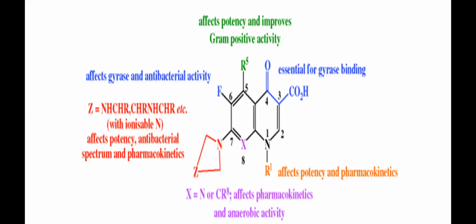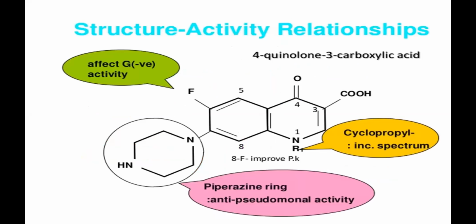And this 1,4-pyridone ring is fused to your benzene or a pyridine ring according to the substance, and it contains a fluorine at the 6th position. Okay, so these are the basic things which are necessary to be remembered when you are drawing the structures of your quinolones or fluoroquinolones. Okay, now let's go for the other structure.